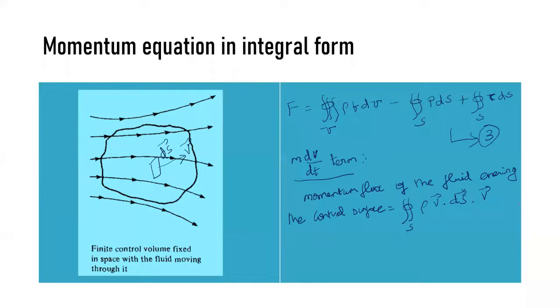For this you need to analyze the transient momentum of the fluid inside the control volume.